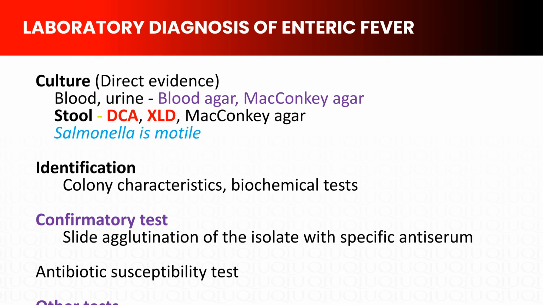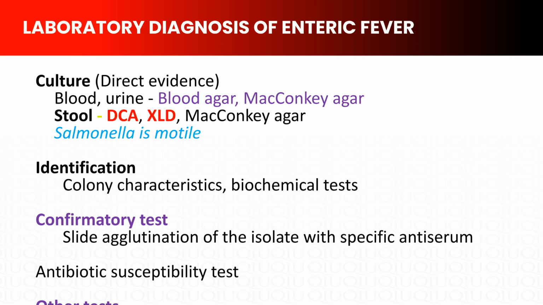We use DCA, deoxycholate citrate agar, and XLD, xylose-lysine deoxycholate agar. These media suppress normal flora, while allowing Salmonella to grow. An important characteristic, Salmonella is motile. This helps in identification. Once colonies grow, we identify them by colony characteristics and biochemical tests.